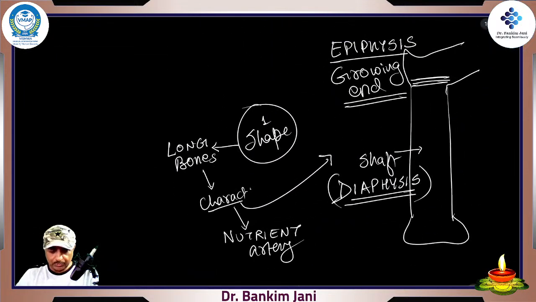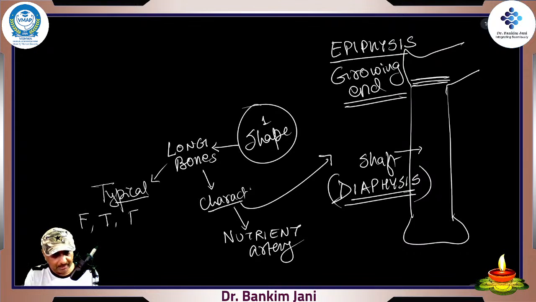Okay. So for the long bones, there are some typical long bones, classical long bones, right? They are called typical, which means they follow all the rules. So upper limb and lower limb. In the lower limb: femur, tibia, fibula, correct? All long bones, right?